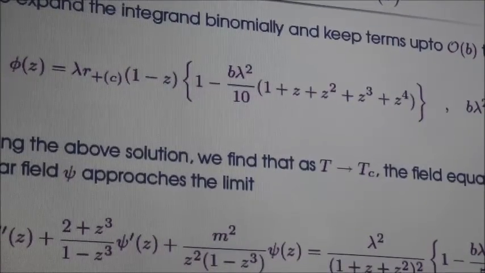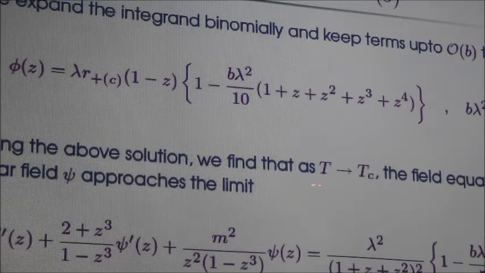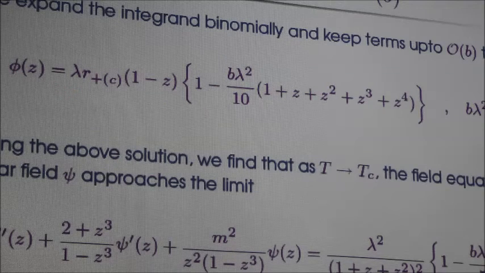So phi of z is of this form, where it is easy to see that it satisfies the boundary condition at the horizon: z equal to 1, phi of 1 is 0. This is not an exact solution, it's a perturbative, approximate solution, up to first order in the Born-Infeld parameter.